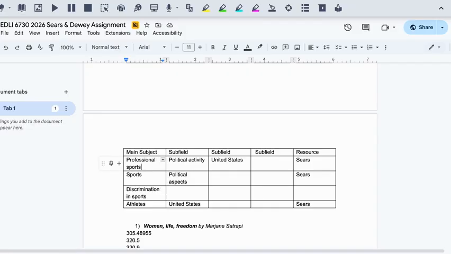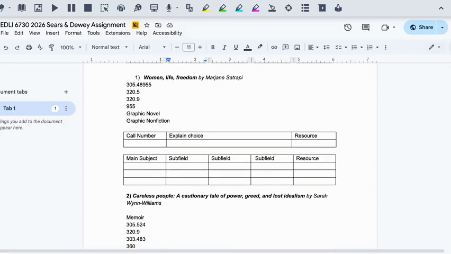So if they're topical headings or geographic headings or genre headings, you do not need to note that. Just include some subject headings. If you'd like, you can include subfield headings to go with it, but it is not required for this assignment. So important to note, you do not need to include all of that detail.